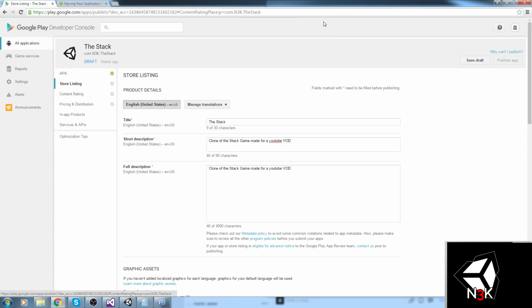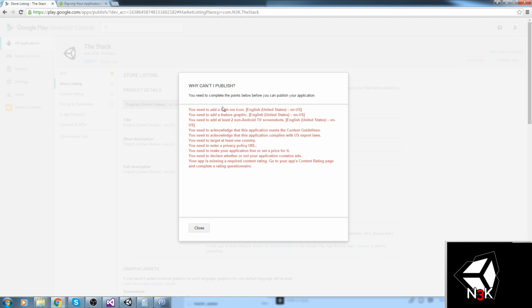So yes, you want to save this, so save draft. And you're just going to keep on filling all of this information until all of these green checkboxes are lit. So basically this one isn't lit, so that means I still have to put some information in there. In this case, you need to add a hi-res icon, you need to add a feature graphic, you need to add all of these.